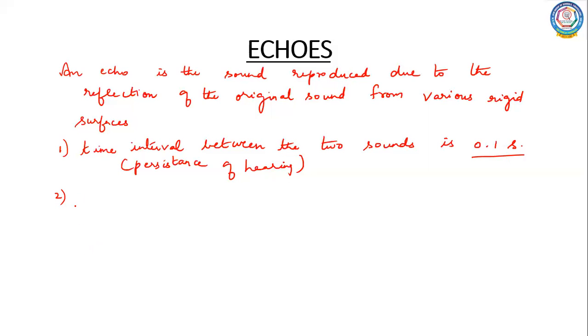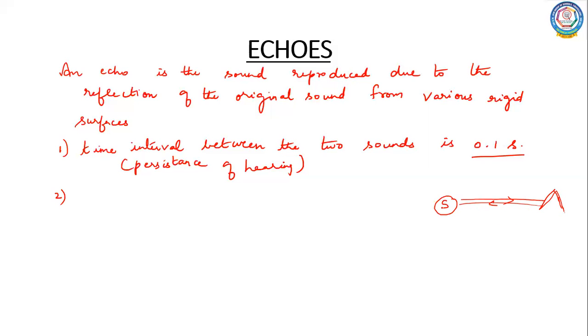So what should be the minimum distance? That we are going to calculate now. Now let us imagine a source of sound here, children. A source which produces a sound wave. And let us consider a mountain here. Now you just make a sound. The source is producing a sound. Now this sound wave travels all the way to the hill, and then once again after reflection it comes back. Yes or no?